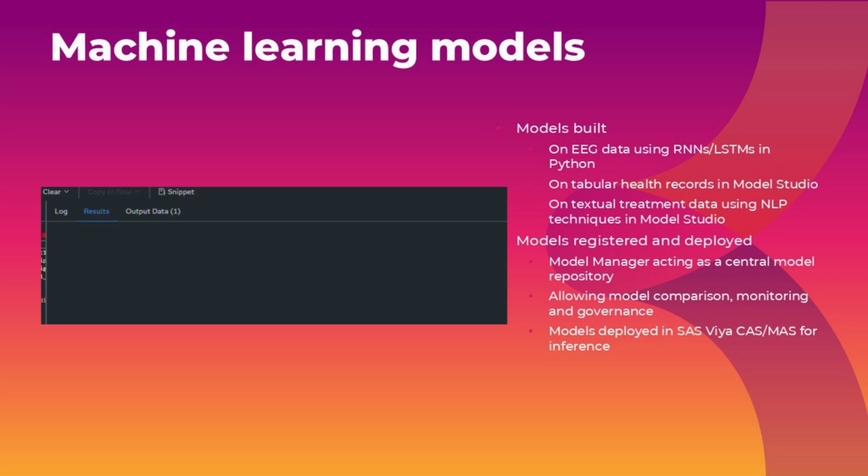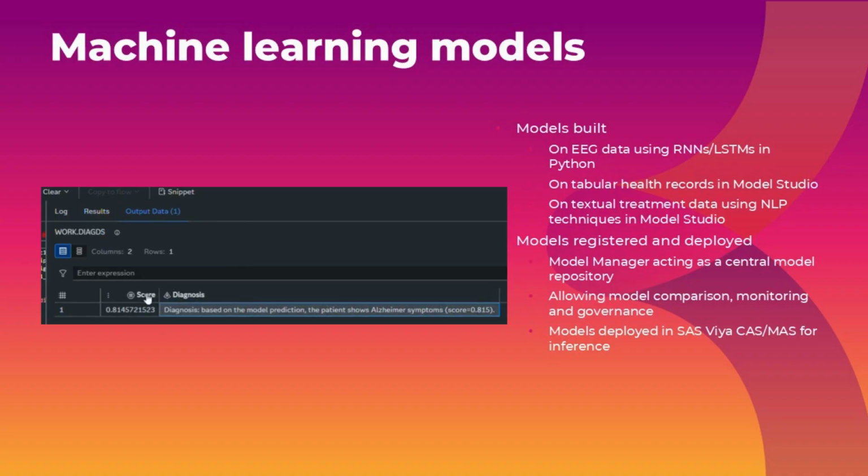Here we show the quick technical scoring test results in a SAS dataset based on some synthetic EEG data. The model score of 0.815 means that for the test EEG recordings, the patient is showing the signs of Alzheimer's symptoms in brain activity.